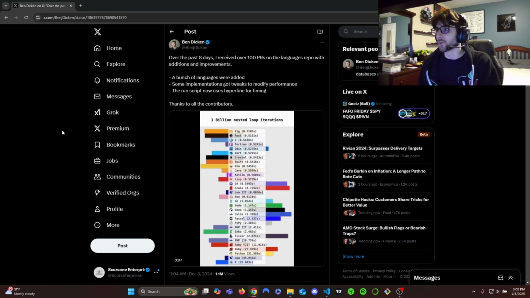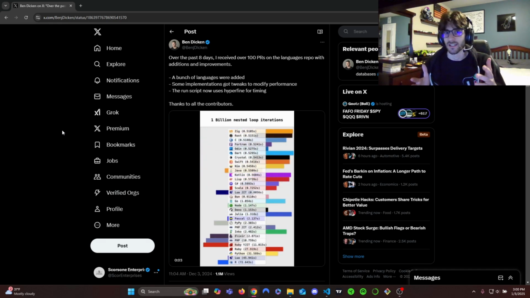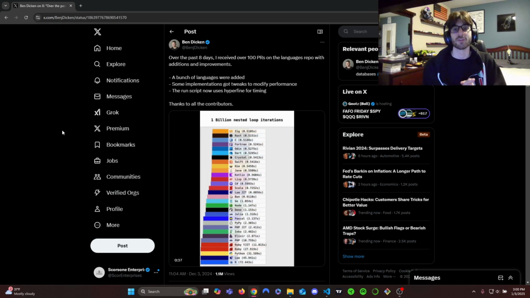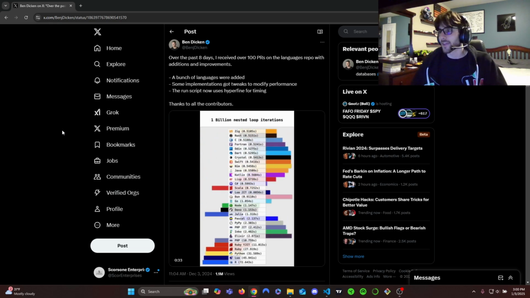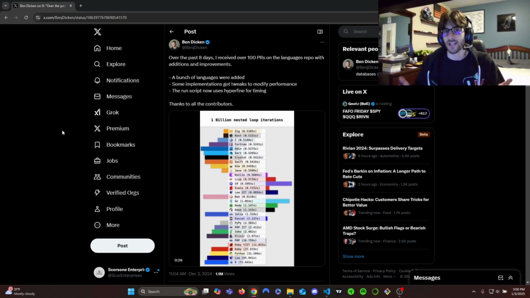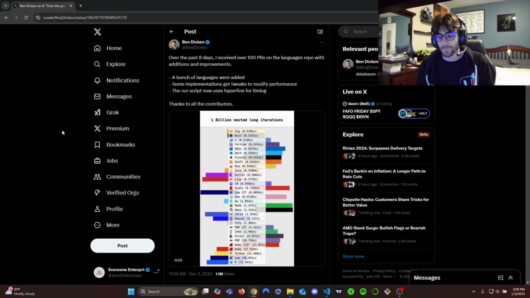And some people had some critiques for it because you're not actually doing something. You're not actually solving a problem, right? You're just looping, and it's a way to benchmark something, but you're not actually solving a problem. So I thought to myself, how would I solve a problem? What is a contextual way to do things in different languages and then see which one is better?